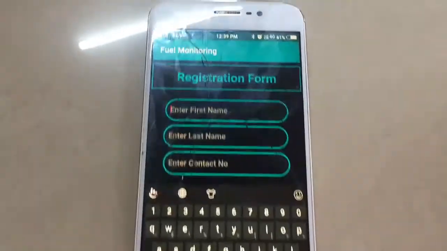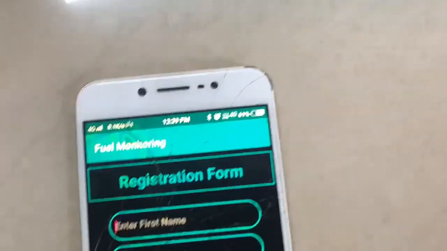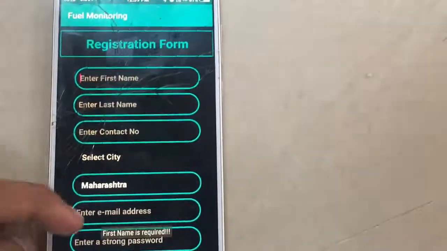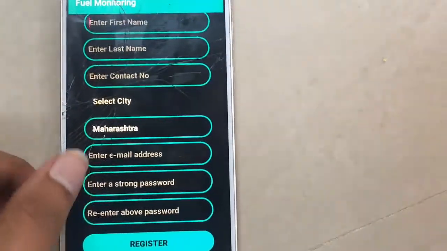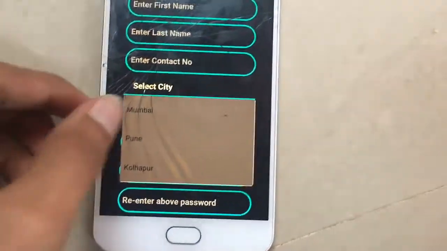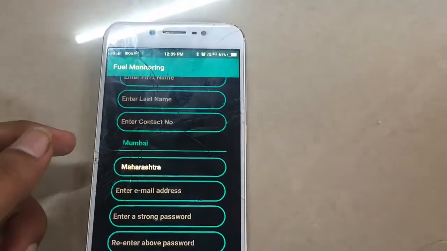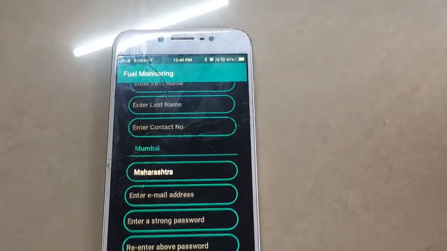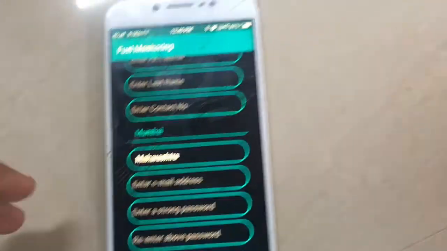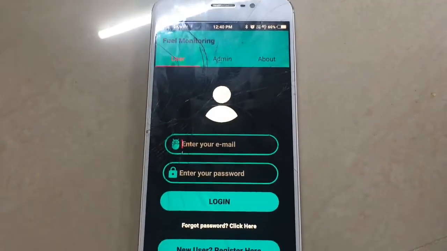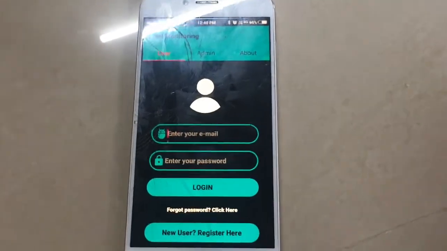After that there is a new register page. This page will ask you for some details which are required. There is strong validation in here, so you cannot just mess around with the values. Validation is implemented correctly, for the city and so on. So you can register from here. After that, you will get a link on your email regarding the registration, and only after clicking on that link will you be able to log into the application. When you finally click on the link and authenticate yourself as a verified user, then you will be able to log into our application.